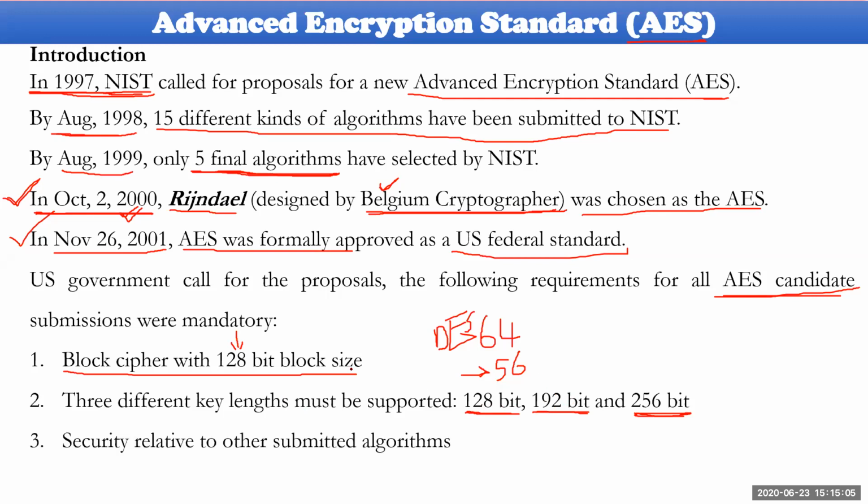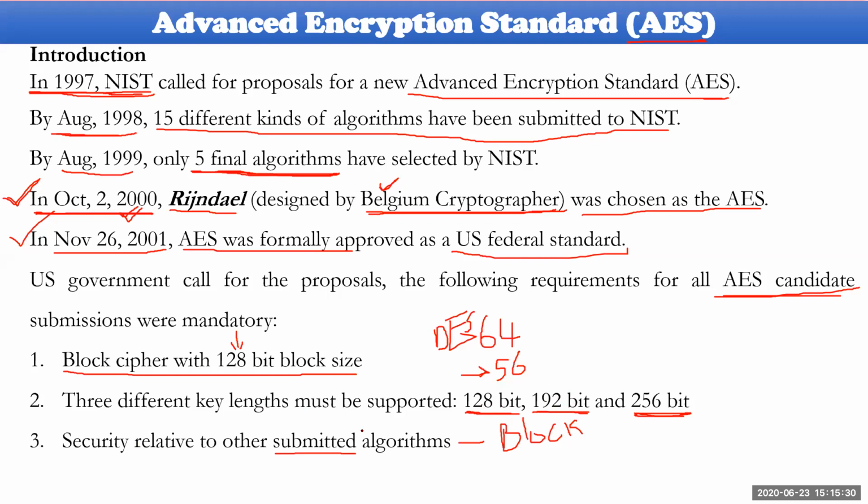The third requirement is security related to other submissions. Only block ciphers could be submitted. No other things will be taken into consideration here. That is why the Rivest algorithm has not been selected here. The Rivest algorithm is public key cryptography, not private key, that is, not symmetric cryptography.